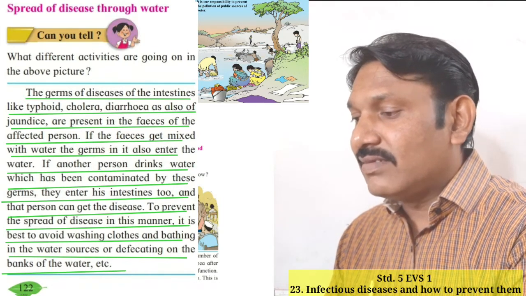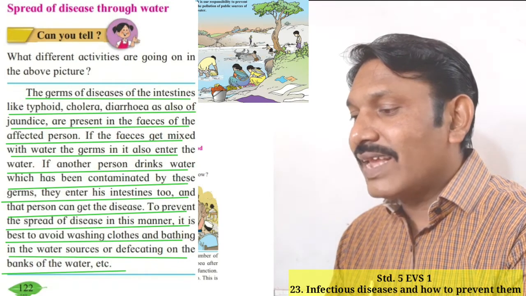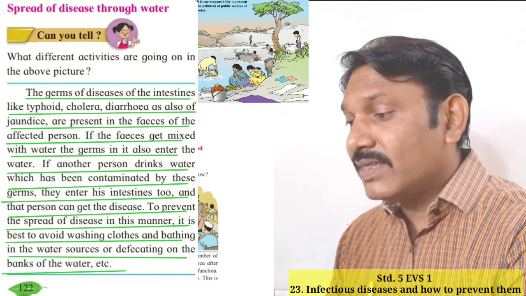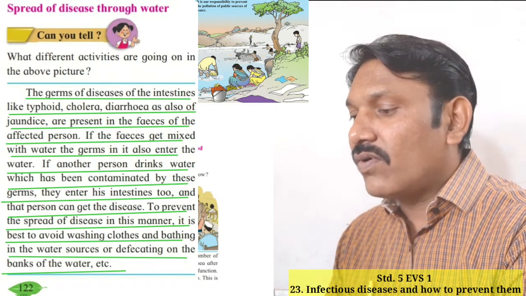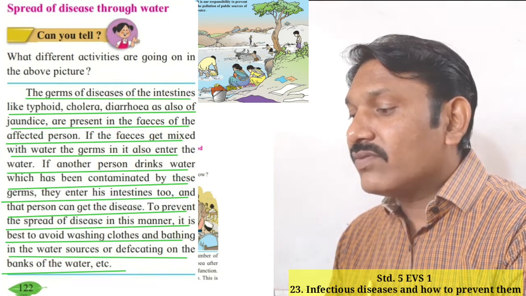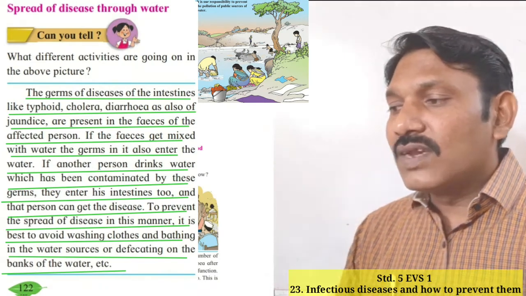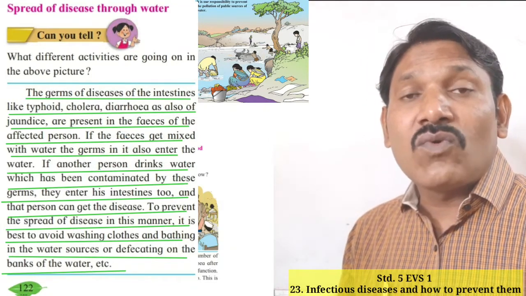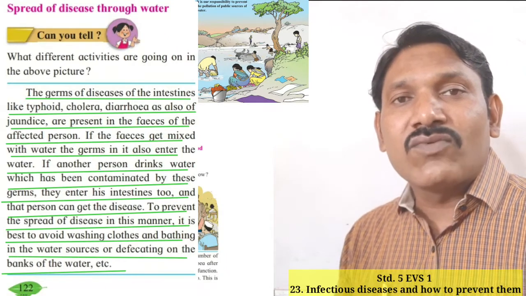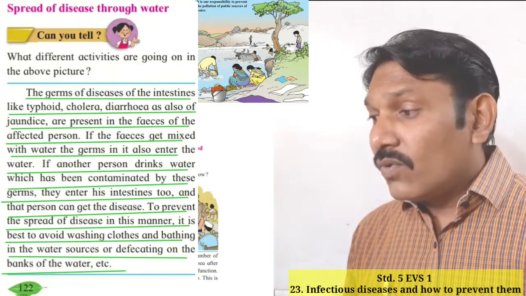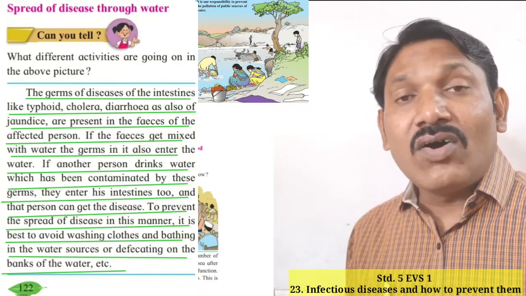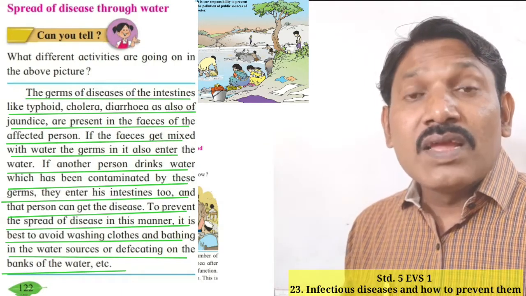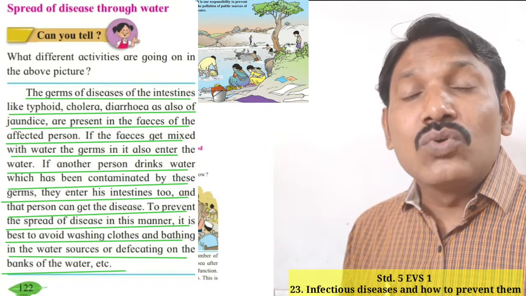can get the disease. To prevent the spread of disease in this manner, it is best to avoid washing clothes and bathing in the water sources or defecating on the banks of the water, etc. Yes, student, here in the picture we have seen various activities being done. Some are washing clothes, some are washing buffalo, some are taking water, some are swimming. Okay, so the germs of diseases of the intestine like typhoid, cholera, diarrhea, jaundice can be spread through water.